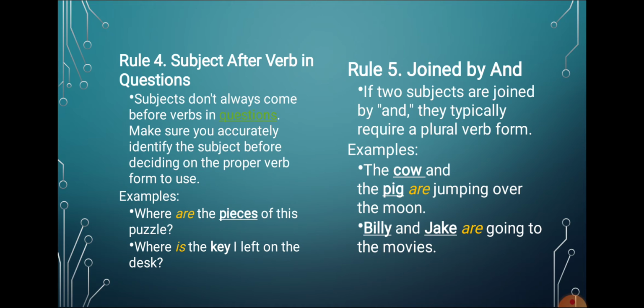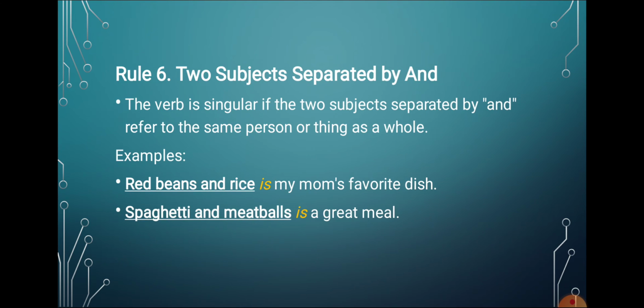Subjects joined by and. If two subjects are joined by and, they typically require a plural verb. For example, the cow and the pig are jumping over the moon. Billy and Jake are going to the movie. So when two nouns are being talked about by using and, it becomes a plural subject and that is followed by a plural verb.